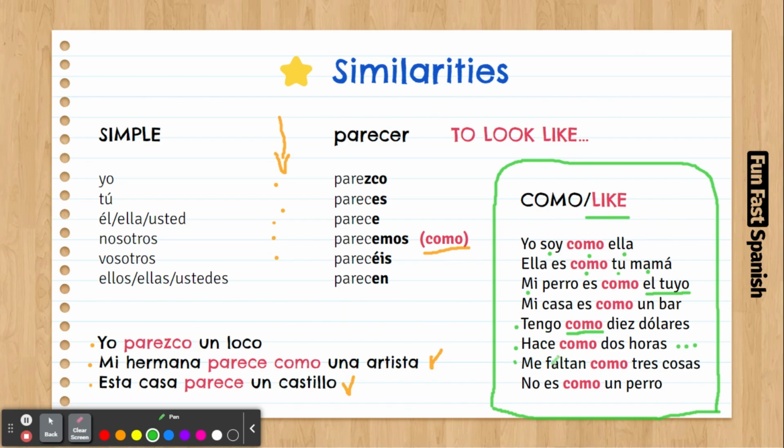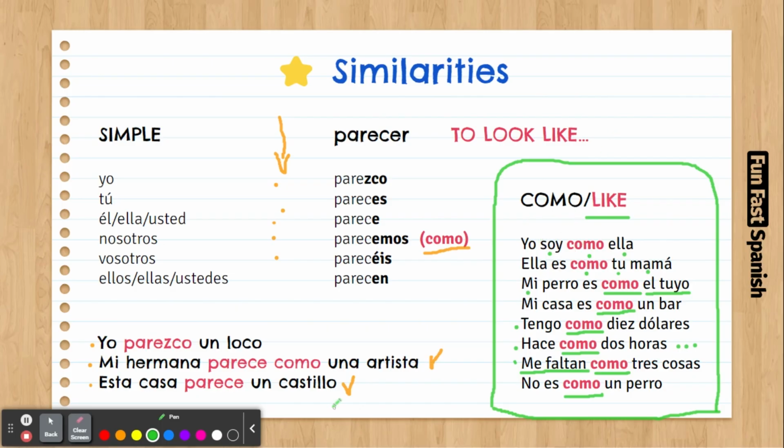Oh, a mí me falta. It's a perceptive verb. It's a nice one. It's like I'm lacking something. So me faltan como tres cosas. Like I'm lacking like three more things. Like there are three more things that you need. No es como un perro. It's not like a dog. So you see how the word like, como, works. It's exactly the word like, and it works exactly like in English.